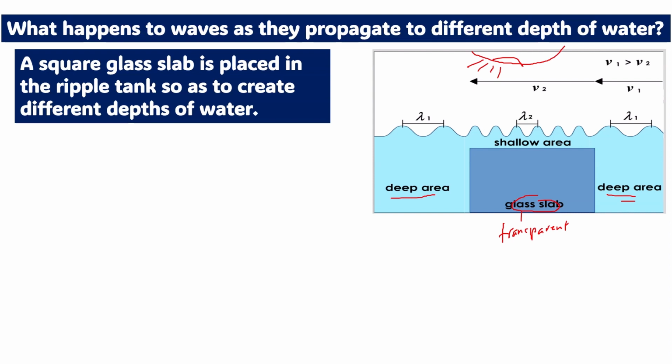Here the ripple is produced. From the deep area, from one crest to another crest, we label it as one.